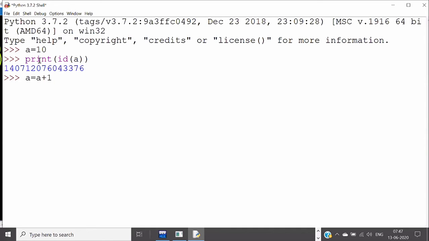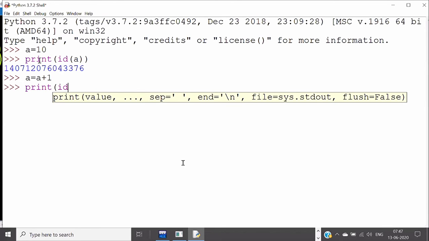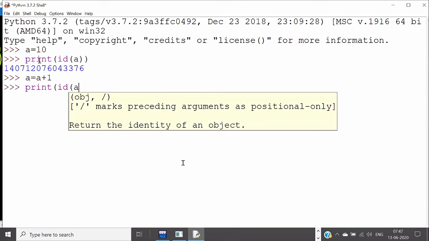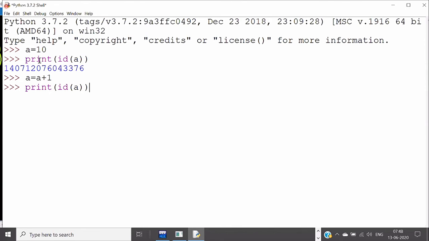Another object gets created with a value called 11. And A is referring to 11 now. So two objects get created, but the same reference A is referring to 11. How can you prove that? When I print the ID of A, do you think the address will be same as above or different? Very good. It will be different, right?